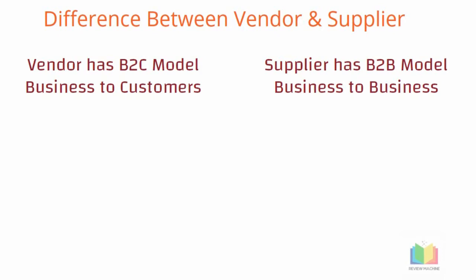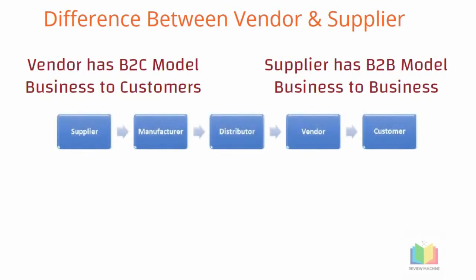So friends, before proceeding further, let us understand who all are involved in the supply chain system. So in the supply chain system, the first one is supplier, then comes the manufacturer, third one is distributor, and then the fourth one is vendor, and finally we have a customer. So all these are part of the supply chain system.